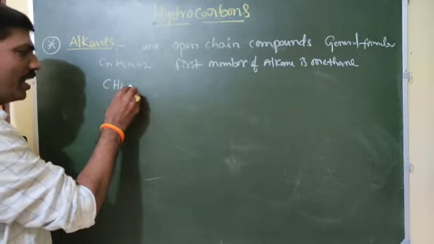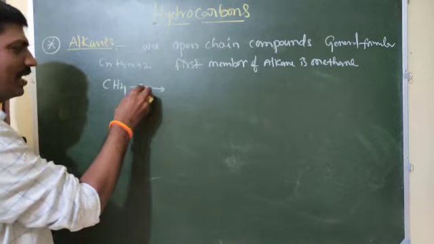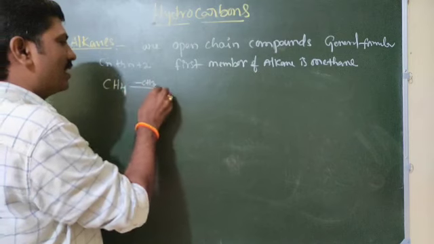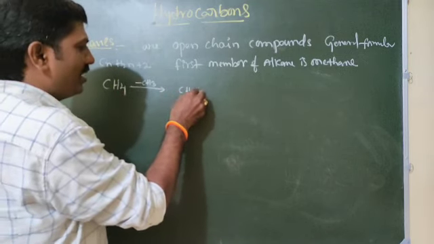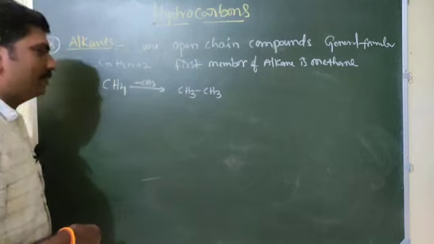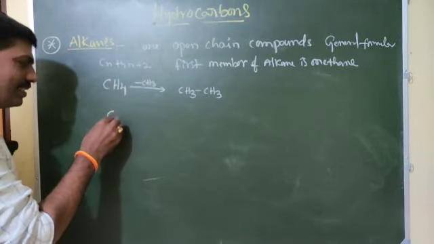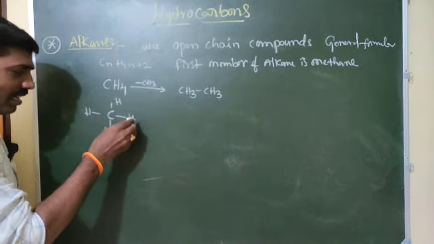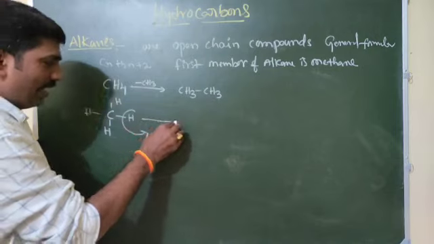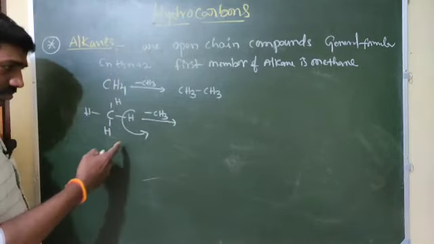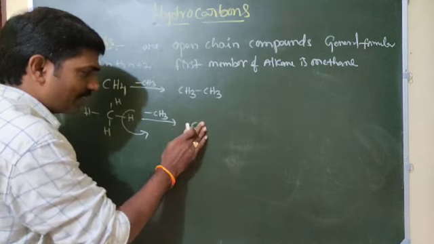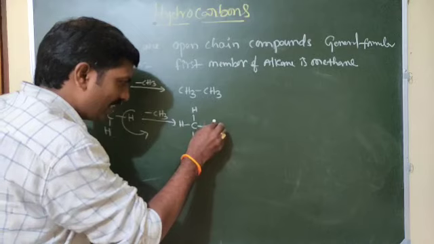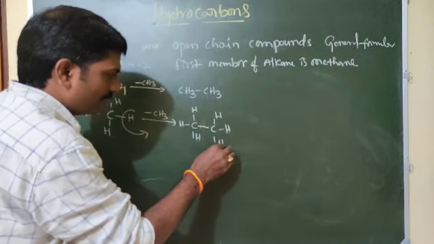By removal of one hydrogen, we substitute that hydrogen atom with CH3, and we get a substitution reaction. We will get CH3 and one more CH3. Here CH4 is there, no? 4 hydrogen atoms are there. In this, removal of one hydrogen and addition of one CH3, we get CH3 attached to CH3, like so.